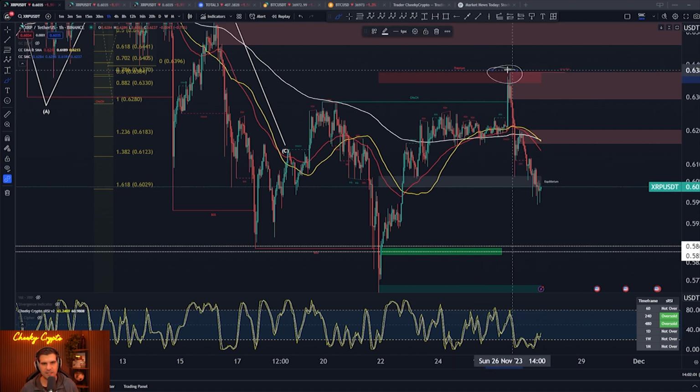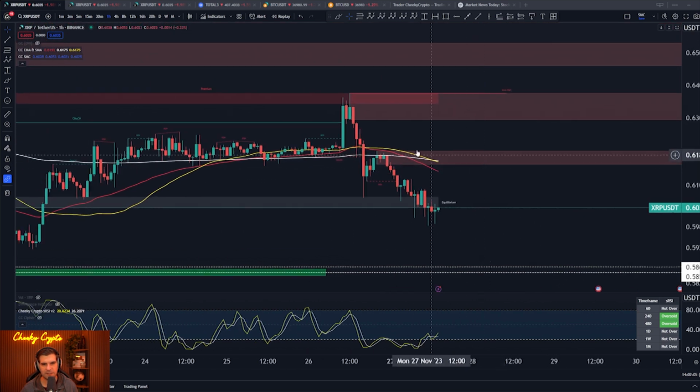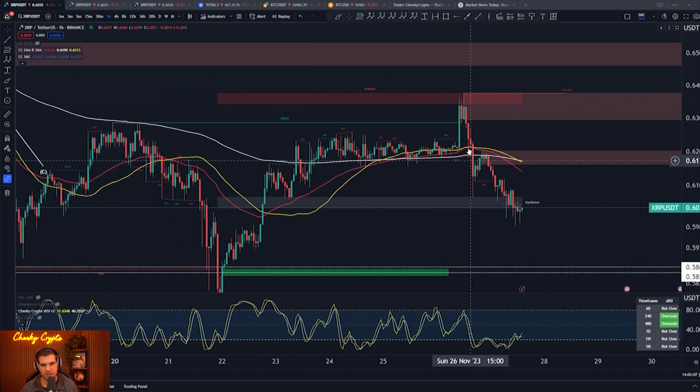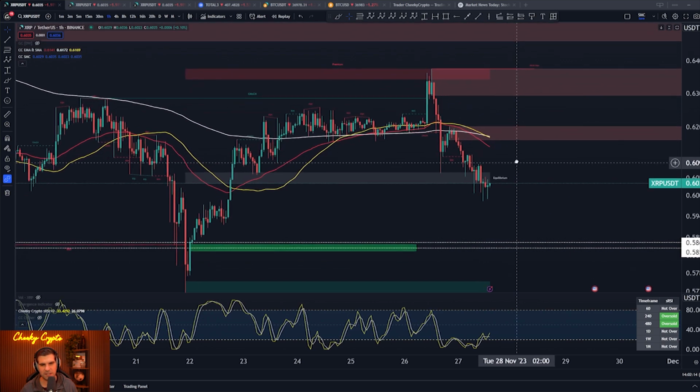We know that this C wave high is an interesting point of view as well. But if we take a look at this, we can see that we've had a pretty interesting kind of slippage to the downside here that looks quite aggressive in the way that it's moved. I'm expecting a bounce upwards soon. How high that goes is going to be anyone's guess at the moment.